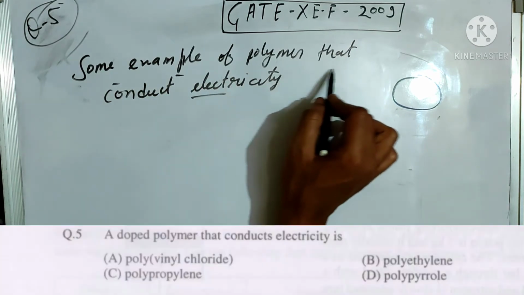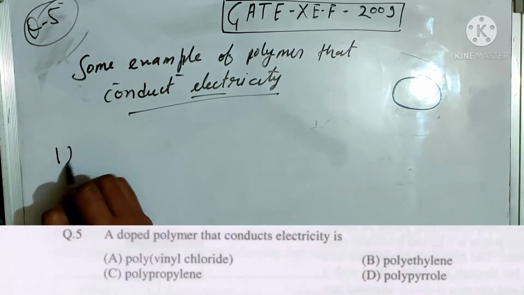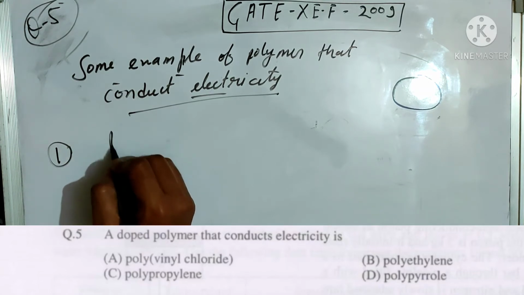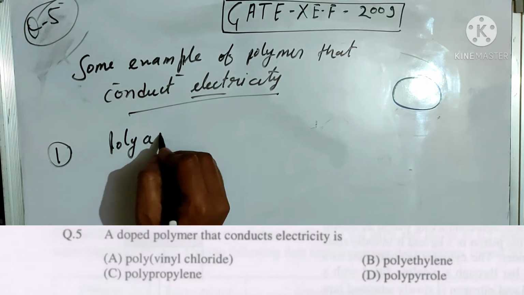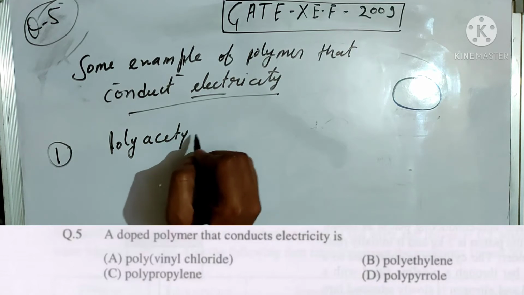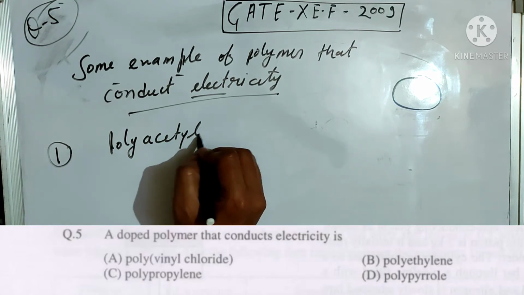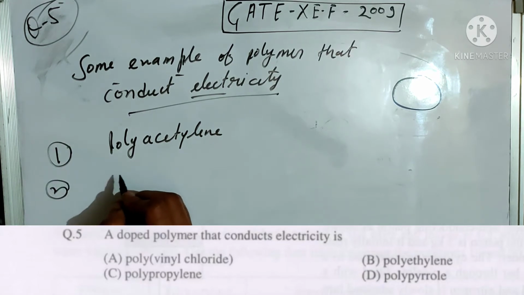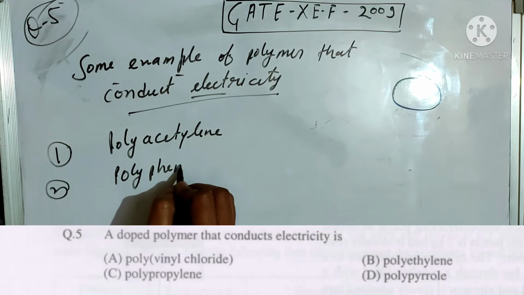Some examples of polymers that conduct electricity. First is polyacetylene. Second is polyphenylene.